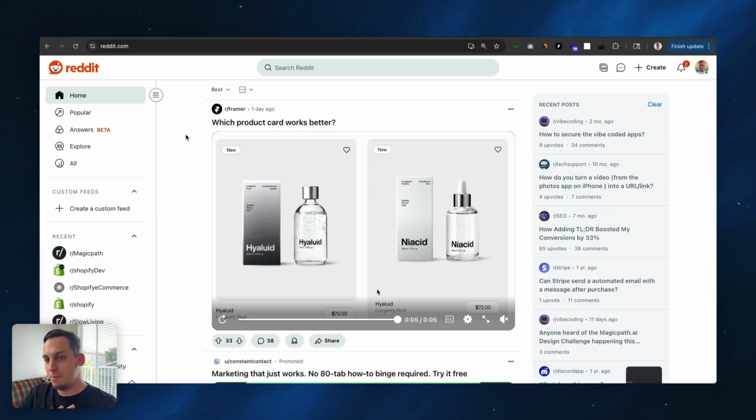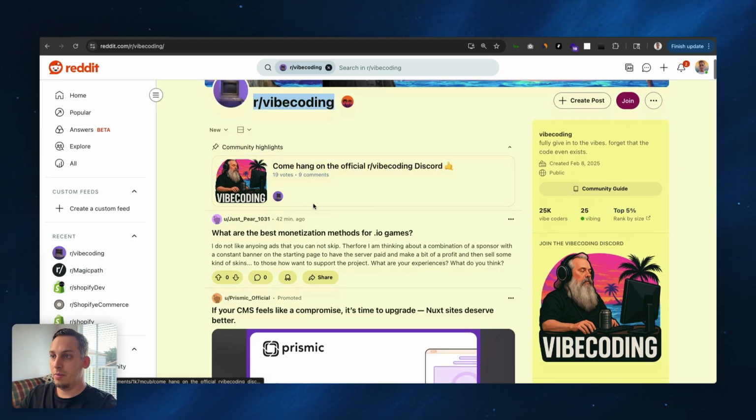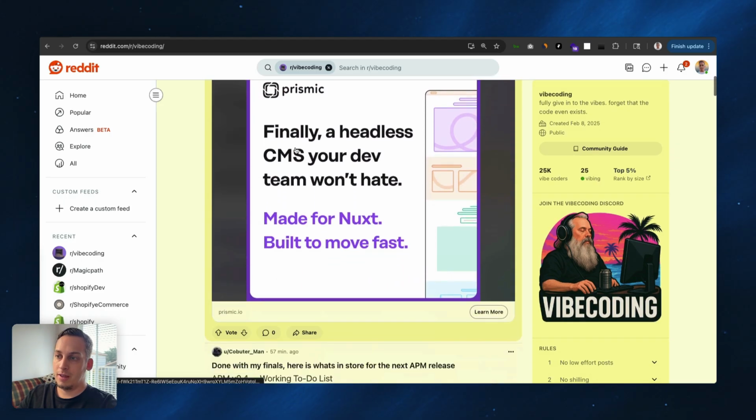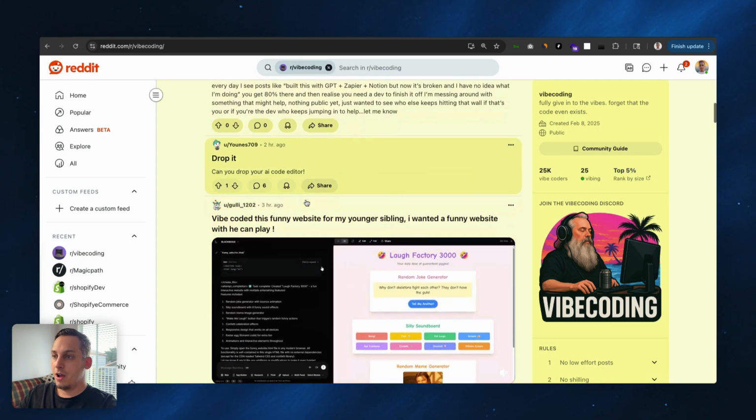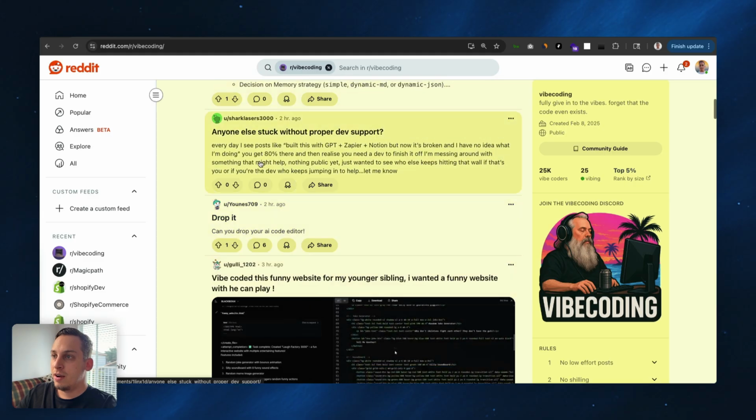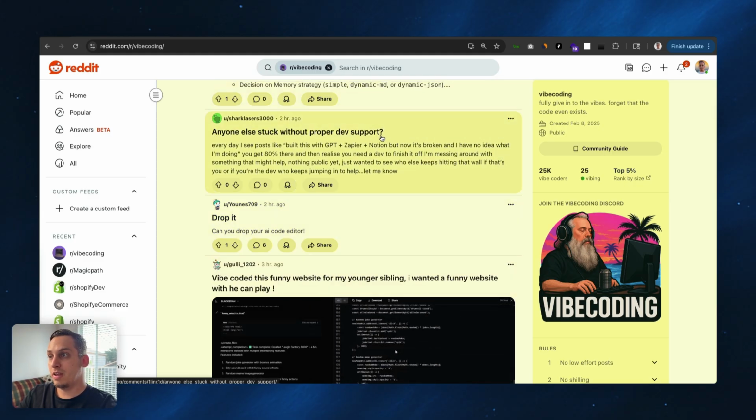But yeah, one of the best places to start and go into different types of discussions and try to listen to what the people are actually saying on the internet are places like Reddit, for example. So on Reddit, you have a bunch of these different communities, like this one, for example, Vibe Coding, where you have people posting every single hour or so, or maybe even twice an hour, about different things that they want to share, different problems that they might have, like anyone else stuck without proper dev support.